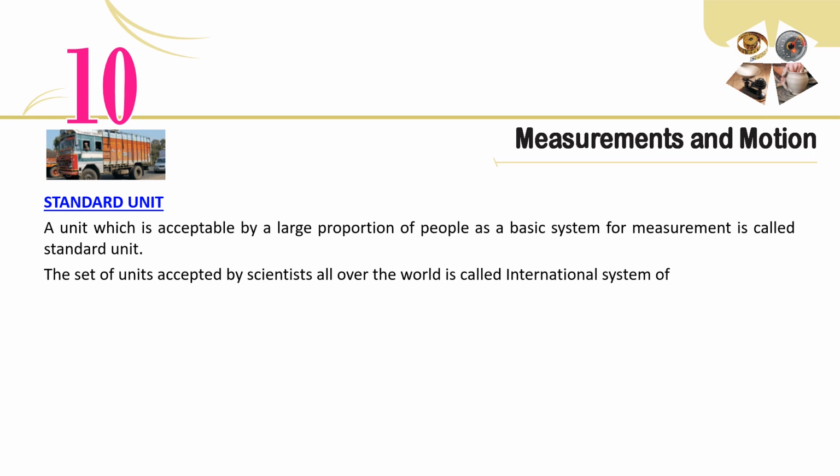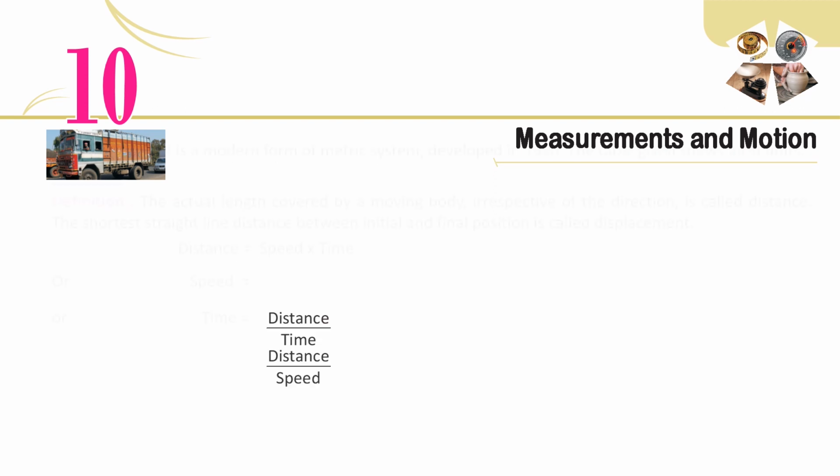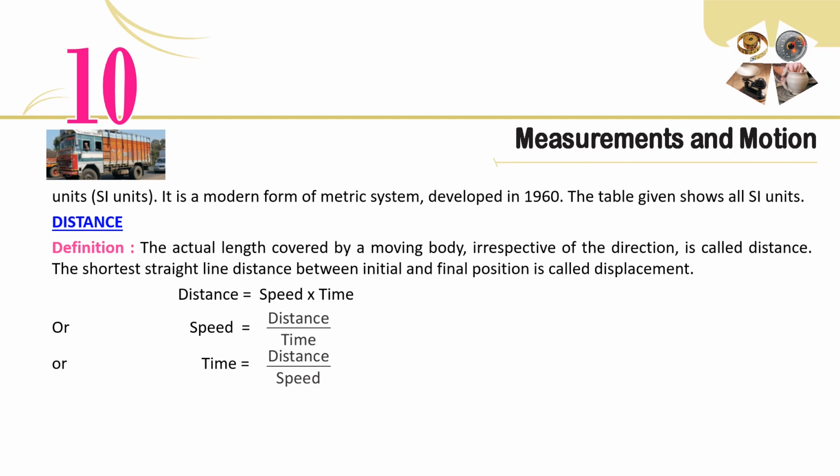The set of units accepted by scientists all over the world is called the International System of Units. Quantity and SI unit: 1. length, meter, m; 2. mass, kilogram, kg; 3. time, second, s; 4. temperature, Kelvin, K; 5. electric current, ampere, A. SI units are a modern form of the metric system, developed in 1960. The table given shows all SI units.